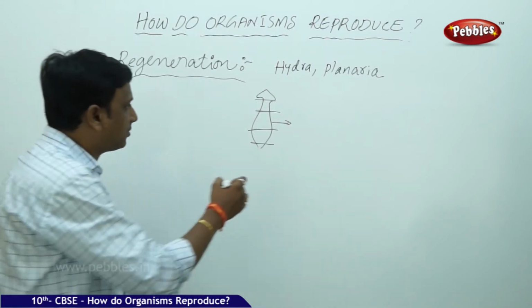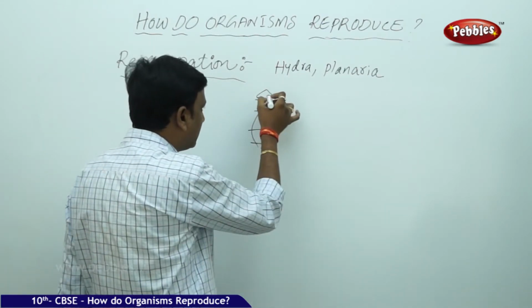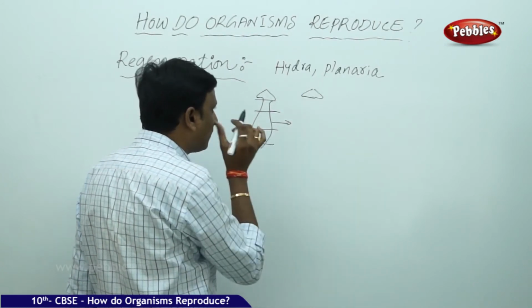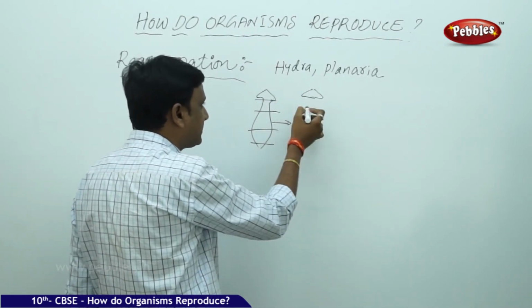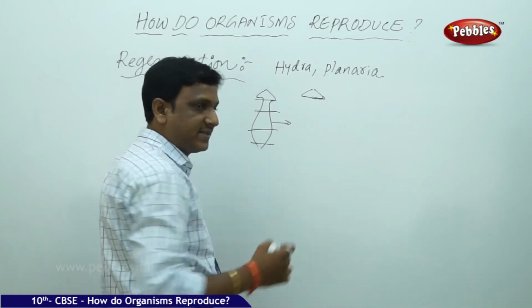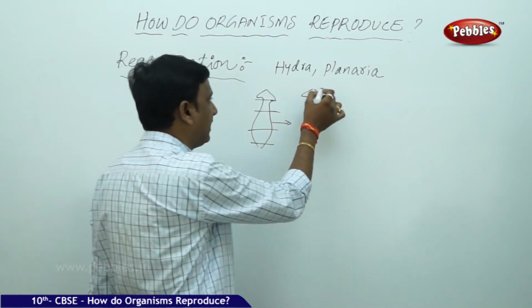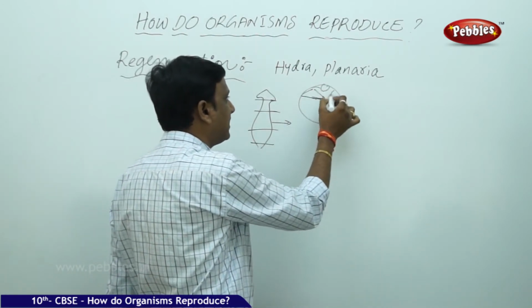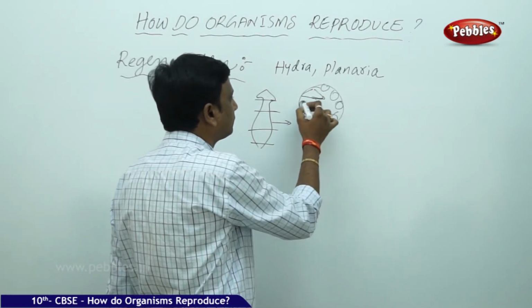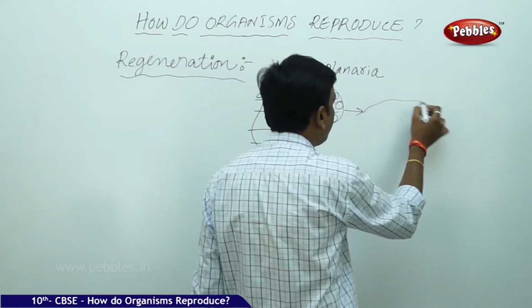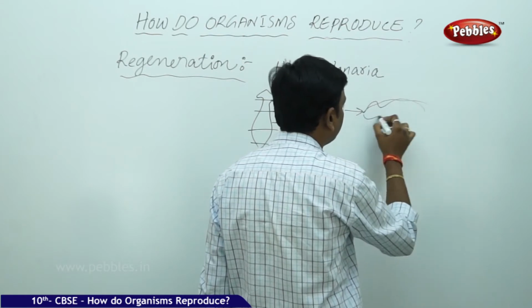So these organisms have the ability, here this part is cut. How can this part produce the complete organism? Whatever part that is cut, it proliferates. That means cell division takes place and it forms a mass of cells. And this mass of cells differentiates again into the organism.